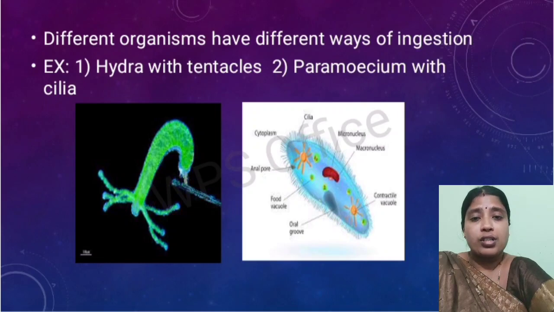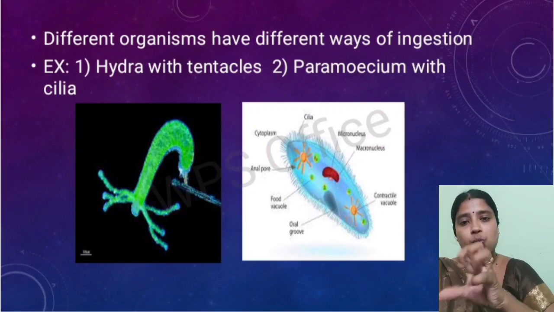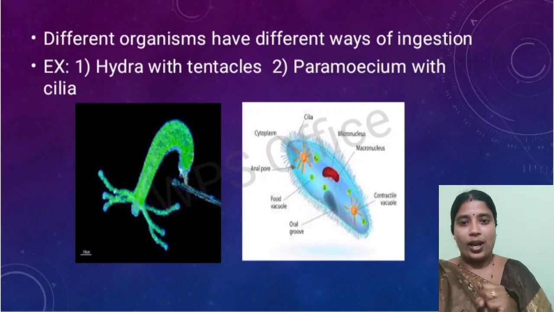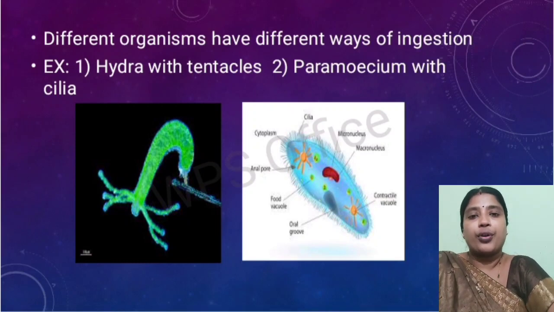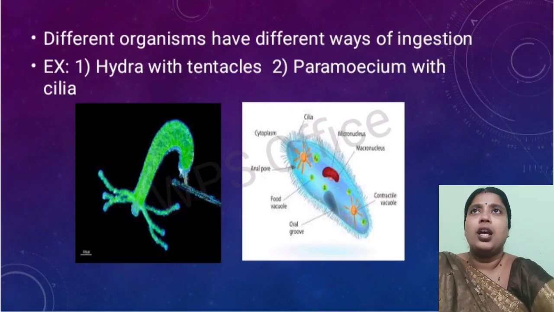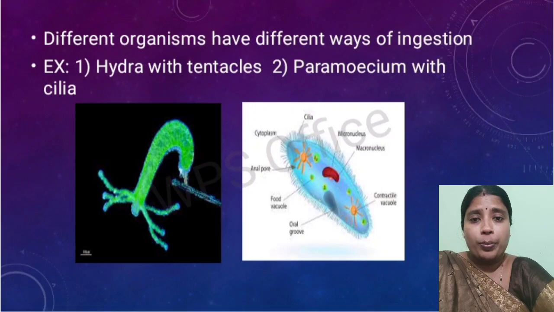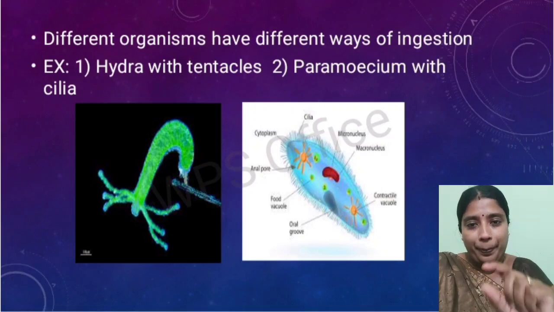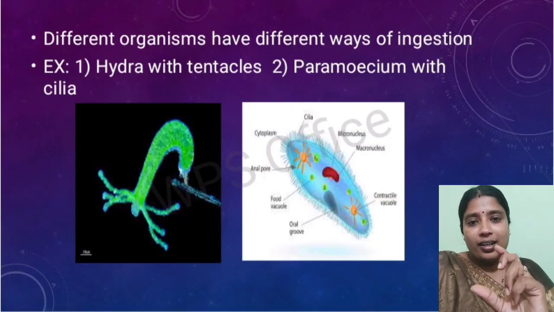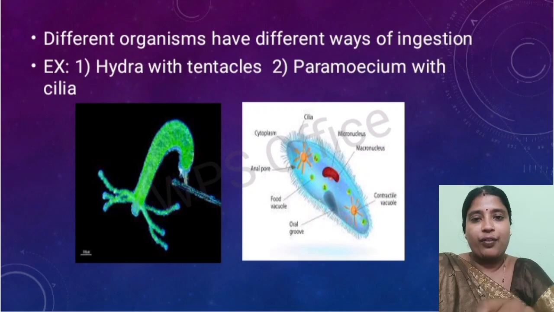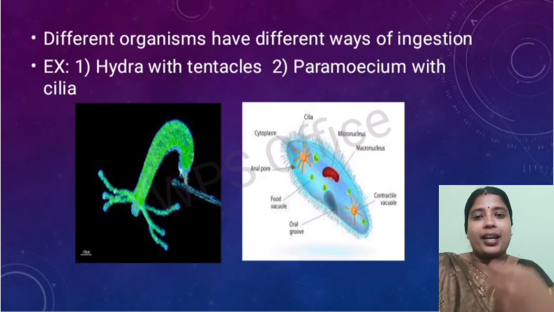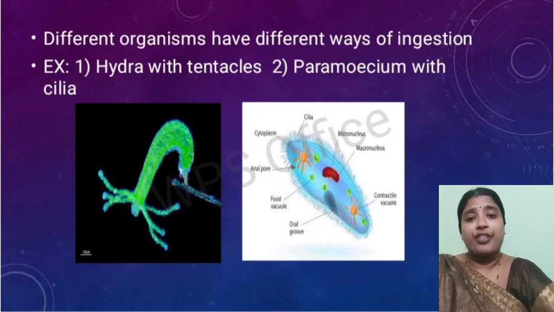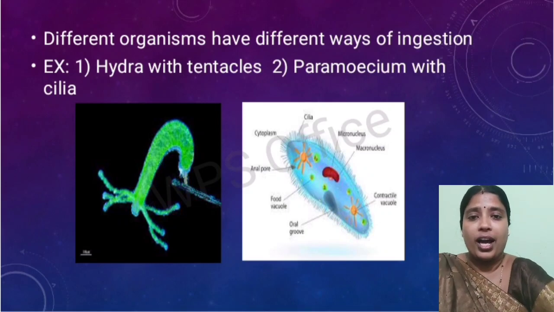If you talk about a snake, it simply swallows the food directly. If you talk about birds, they eat through their beaks. They break the food with the beak and then consume it. We human beings consume it through our mouth.